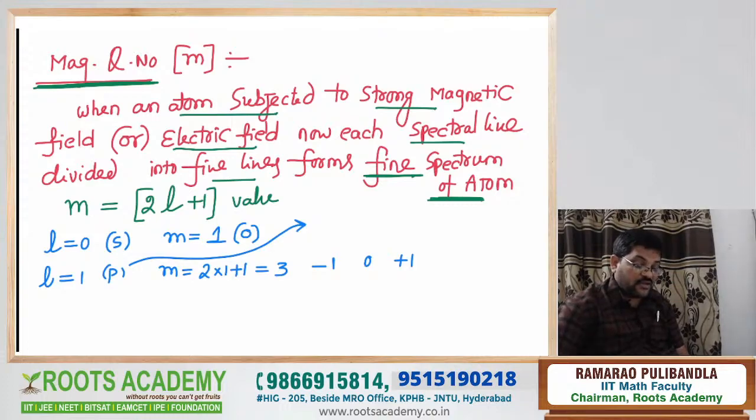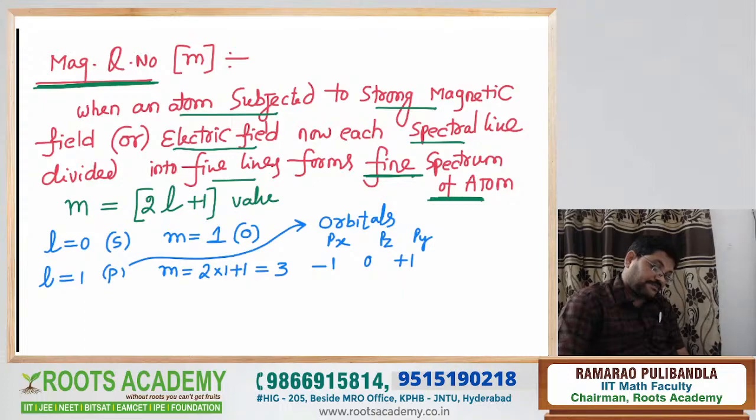That is your doubt. Because when atoms are subjected to a strong magnetic field or strong electric field, the suborbit divides into orbitals px, py, pz. This is the reason for that. Understood what I am saying?